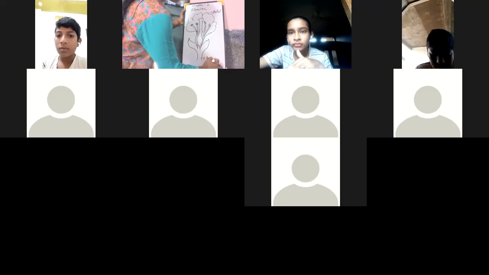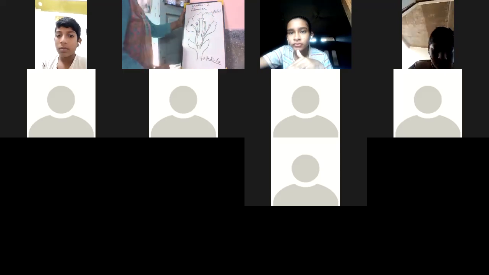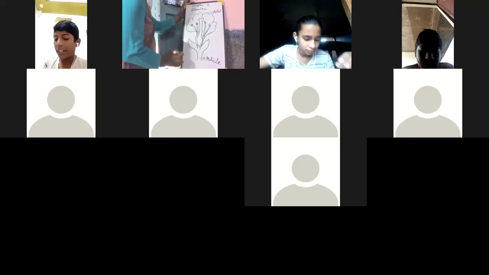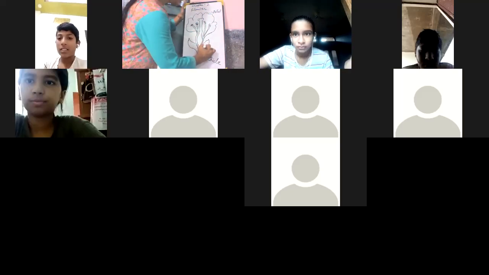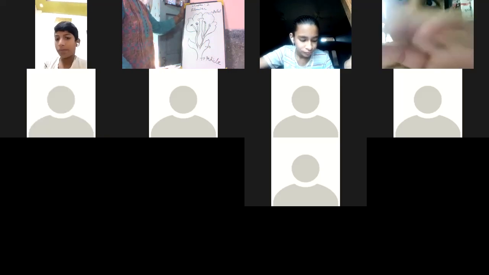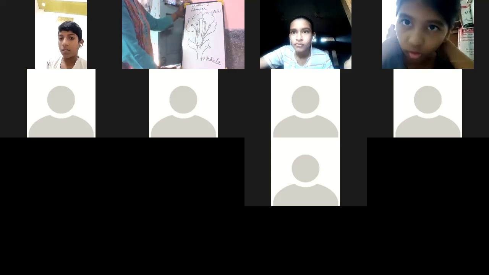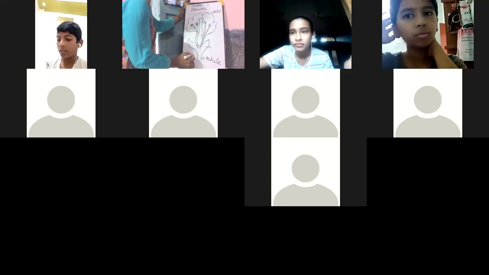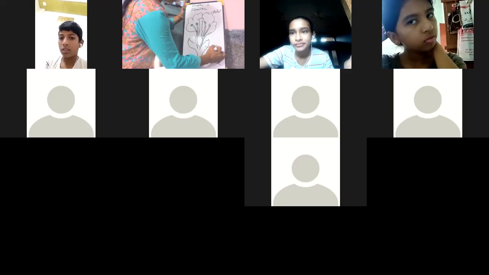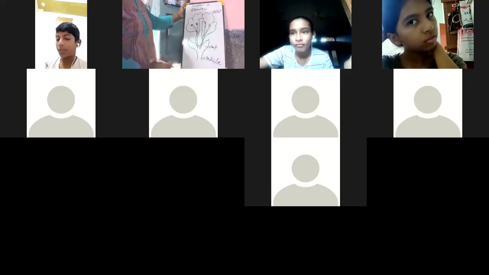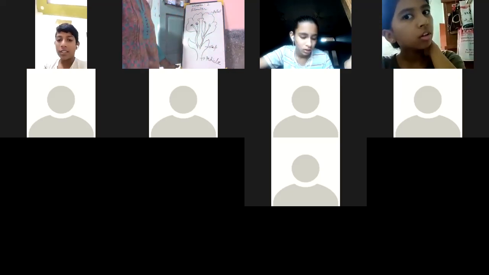What is it called? Pedicel. And there are small green leaves behind, at the bottom of this colorful petal. It is known as sepal. What is it called? Sepal, or it may be called calyx.